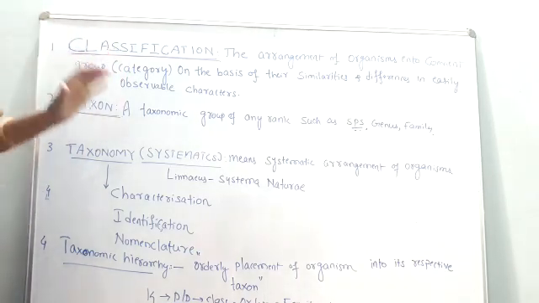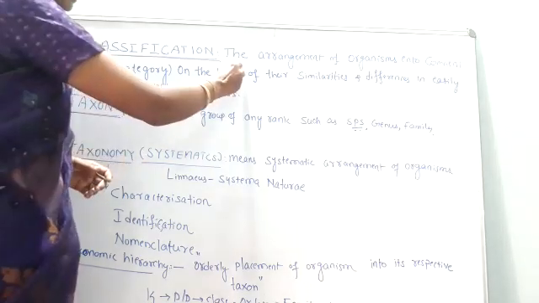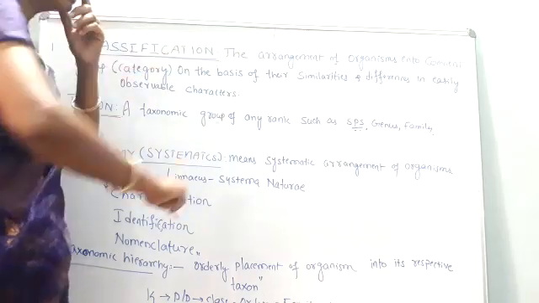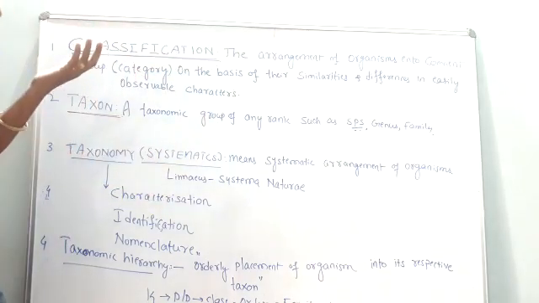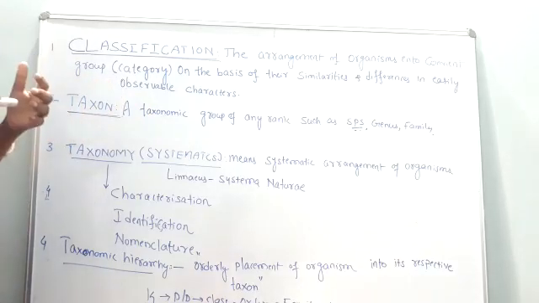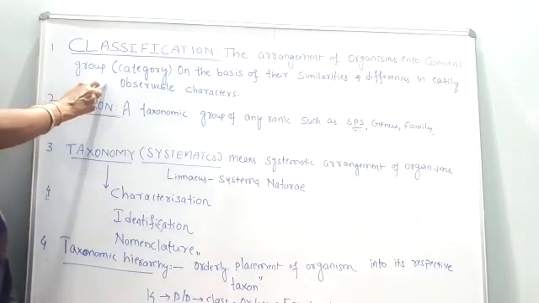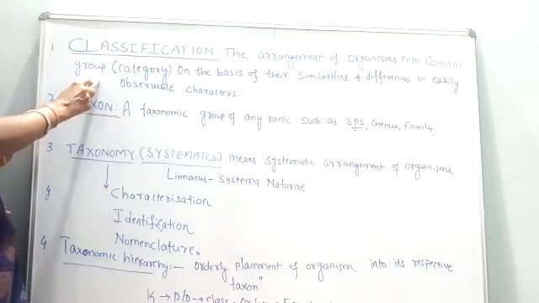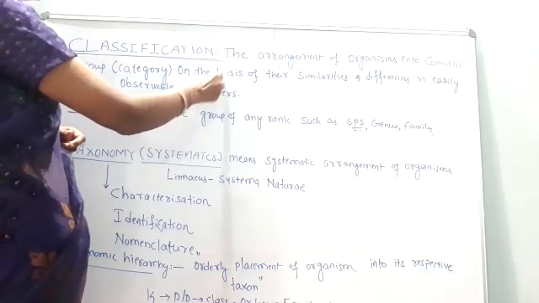So let me read the definition. The arrangement of the organism into our convenient categories, or you can also call it groups. On what basis are we arranging?